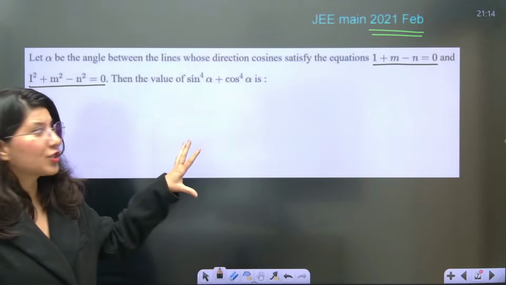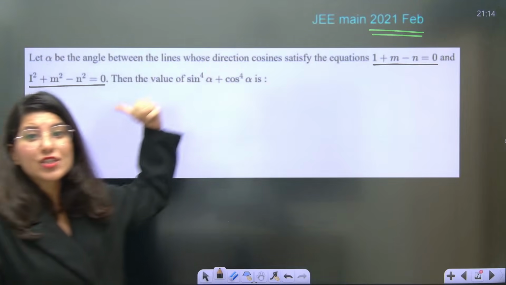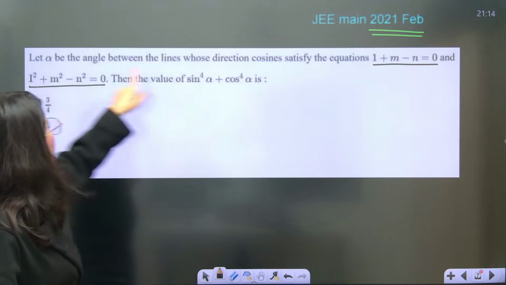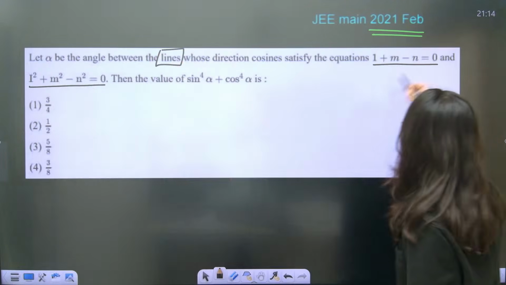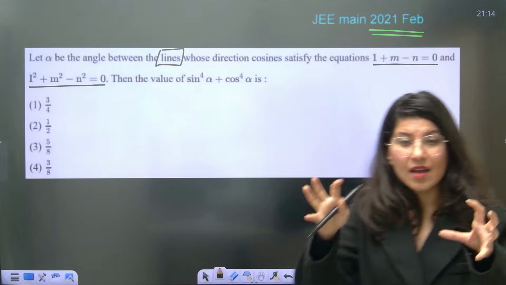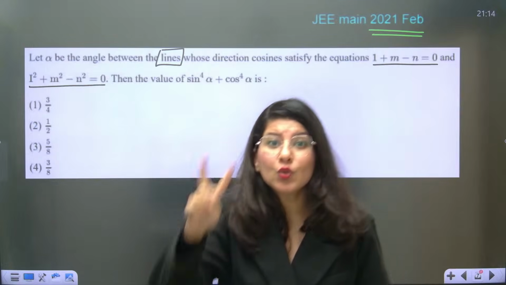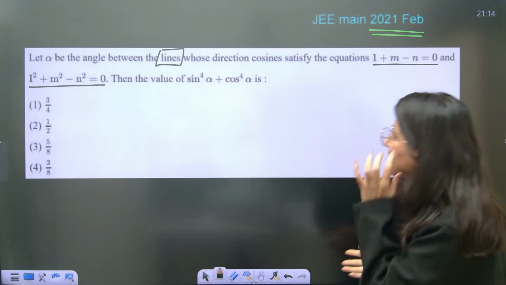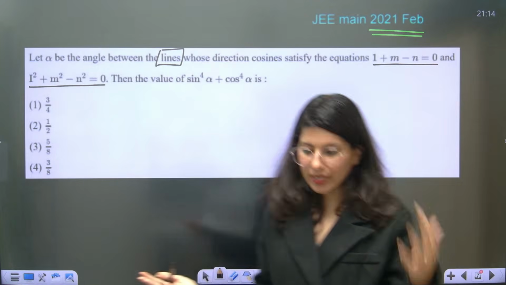In such type of question, you will see that two lines are involved and two equations are there involving L, M and N. So, angle between the lines. Now understand, two equations are given to you. This is the first equation, this is the second equation. These two equations are given for two lines. If you solve these two equations, you will get two sets of direction cosines. And if you have two sets of direction cosines, then you can calculate the angle between both the lines. Alright, clear.